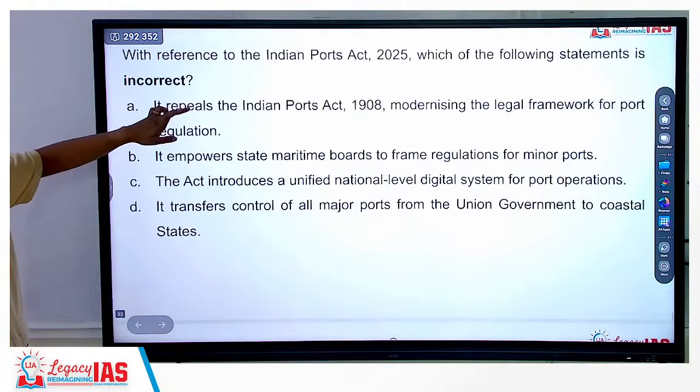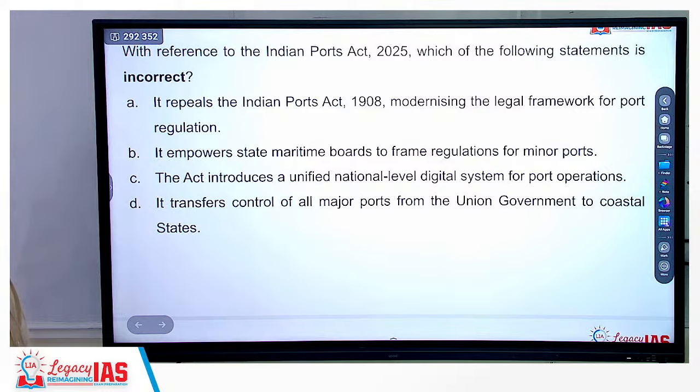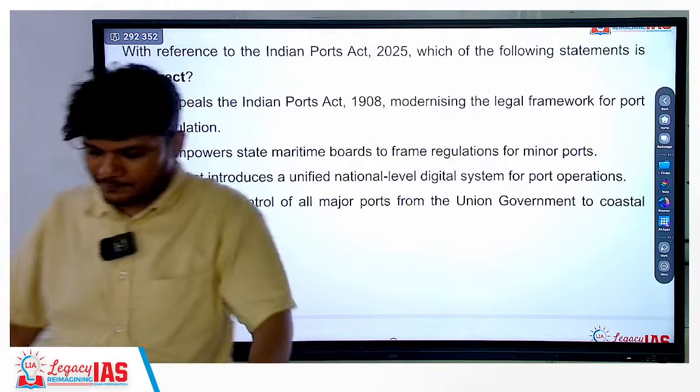With reference to the Indian Ports Act, which of the following statements is incorrect? It repeals the Indian Ports Act, modernizing the legal framework for regulation. It's correct. Second, it empowers the state maritime boards to frame regulations for minor ports. C, the act introduces a unified national level digital system for port operation. Yes, C is also correct. It transfers control of all major ports from the union government to coastal states. Incorrect. It's an extreme statement. Okay?